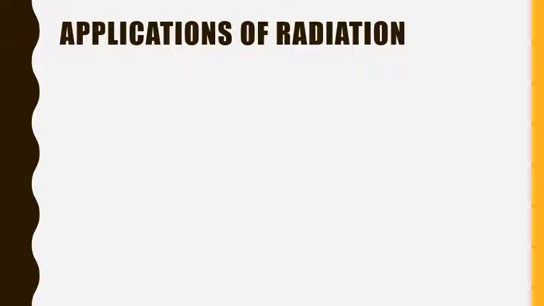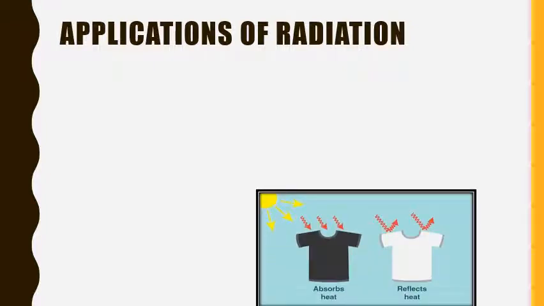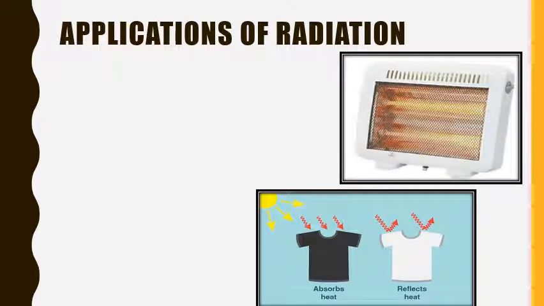Now let's see the applications of radiation. White and light colored clothes are worn in summer because they do not absorb sunlight and hence keep us cool. Black and dark colored clothes are preferred for winter because they absorb sunlight and hence keep us warm. The second application, in an electric room heater, a polished reflector is provided behind the heating element. Why? Because it reflects the radiant heat towards the front.